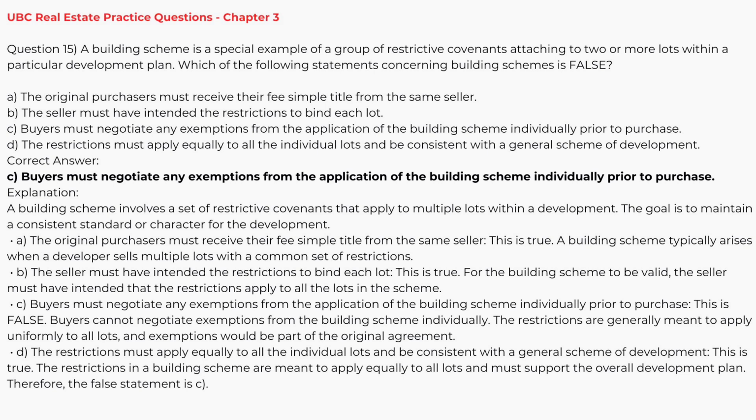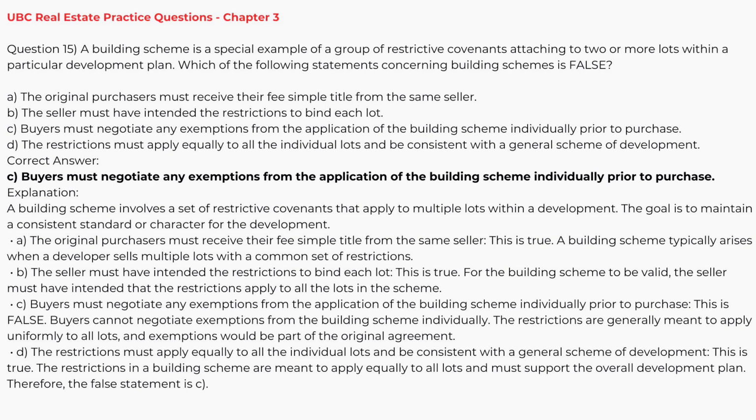Explanation. A building scheme involves a set of restrictive covenants that apply to multiple lots within a development. The goal is to maintain a consistent standard or character for the development. A, the original purchasers must receive their fee simple title from the same seller. This is true. A building scheme typically arises when a developer sells multiple lots with a common set of restrictions.